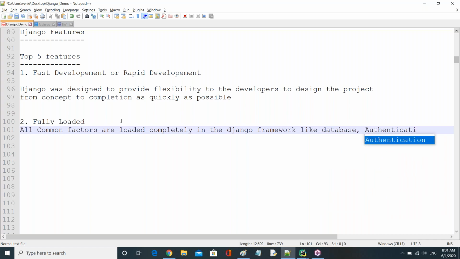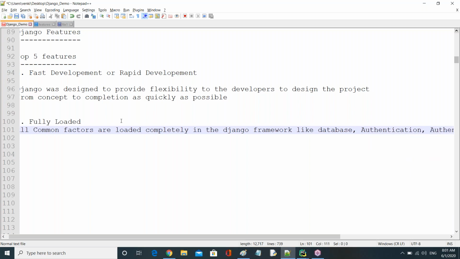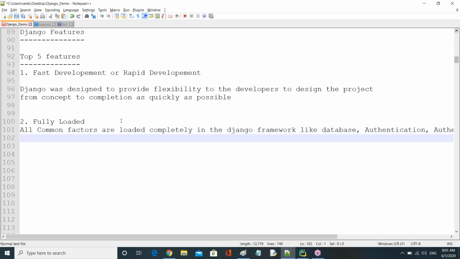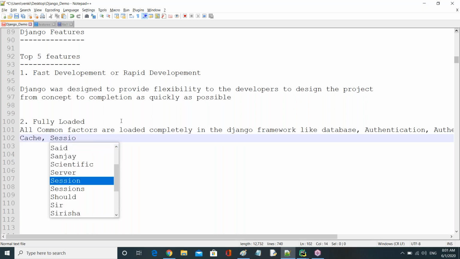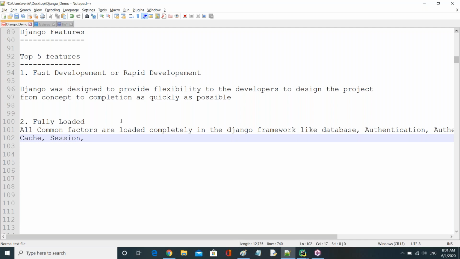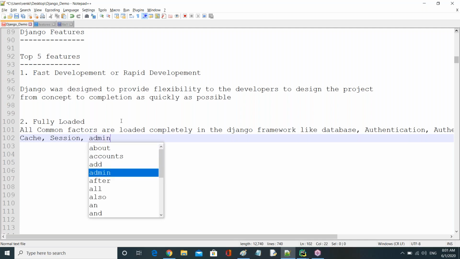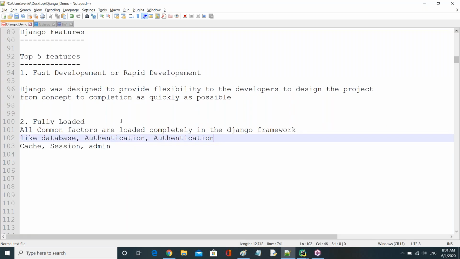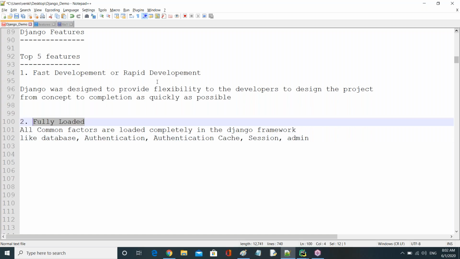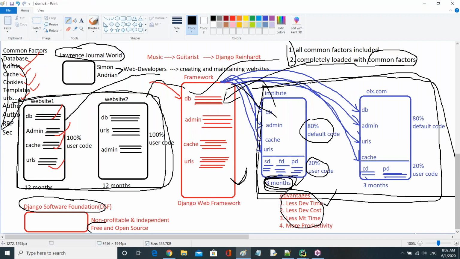Next one, suppose authorization, right? Next one, like cache framework or session framework, right? Next one, like admin part, admin interface. These all are loaded. There are so many; I just give a few names. That's why it's called the fully loaded framework, right? Fully loaded.